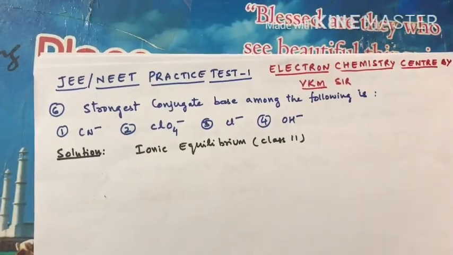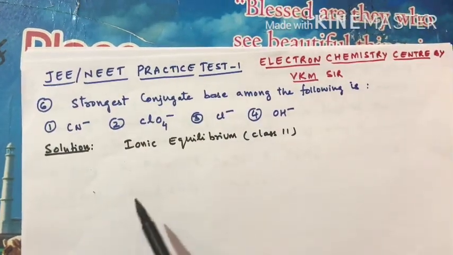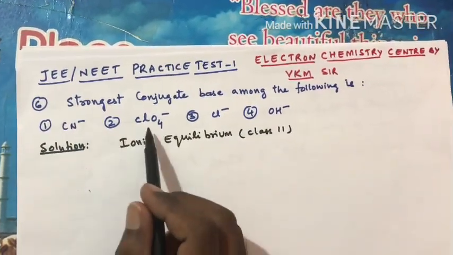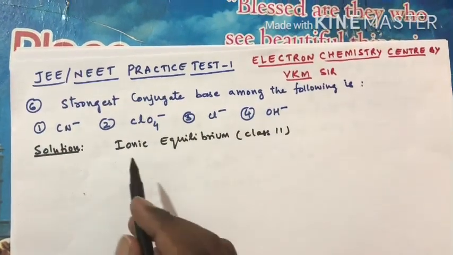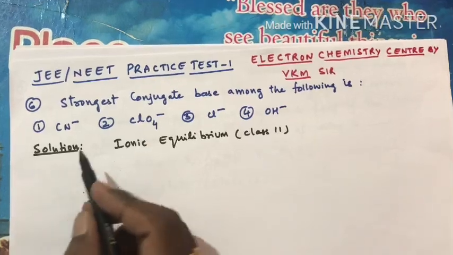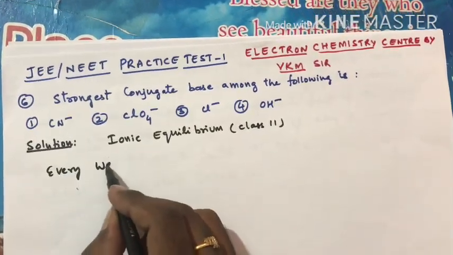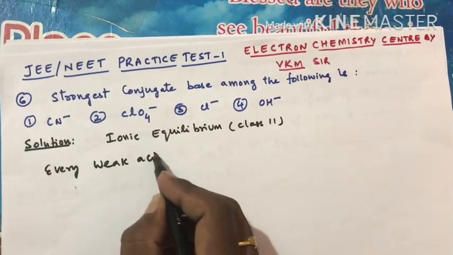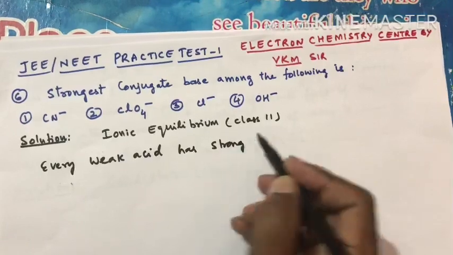Now the next question is: strongest conjugate base among the following is. They have given CN minus, ClO4 minus, Cl minus and OH minus. This question is from the ionic equilibrium chapter. As you know, every weak acid has a strong conjugate base.